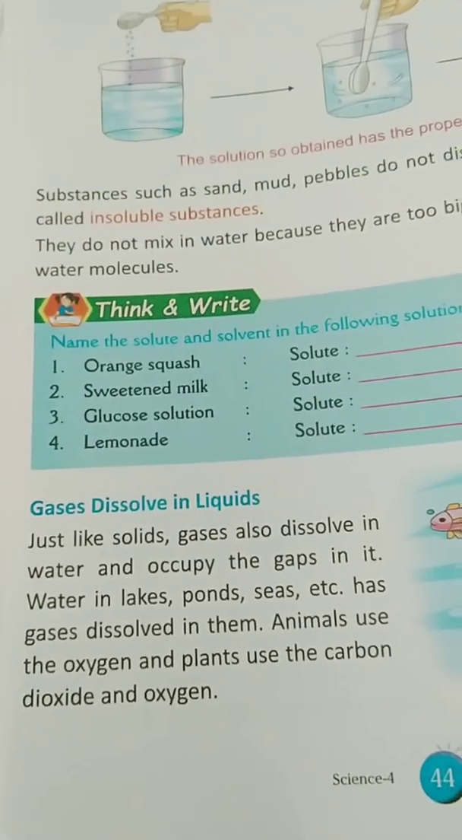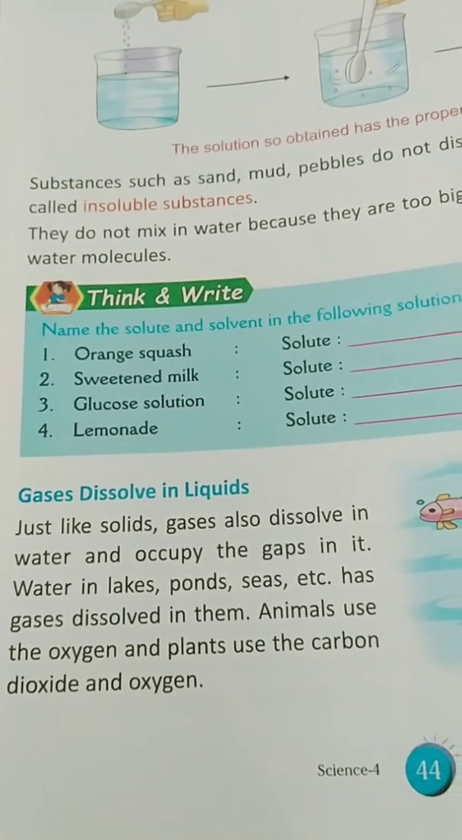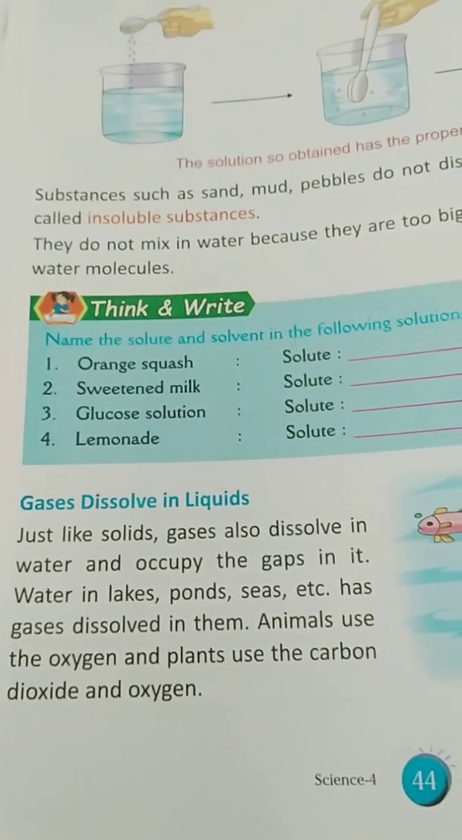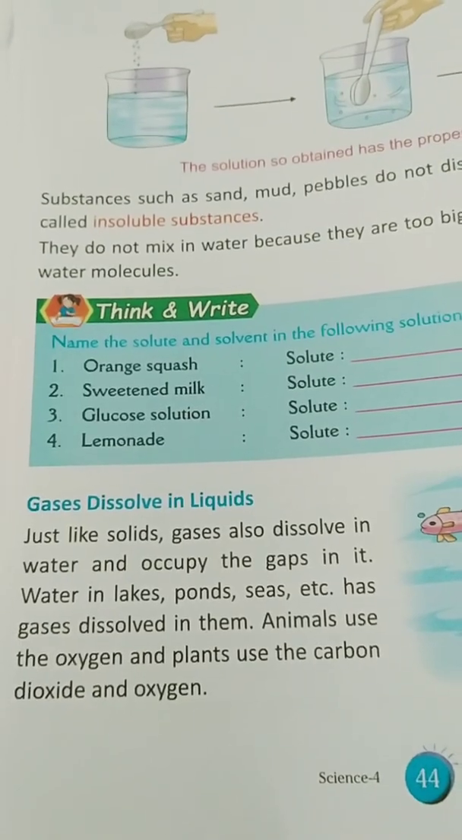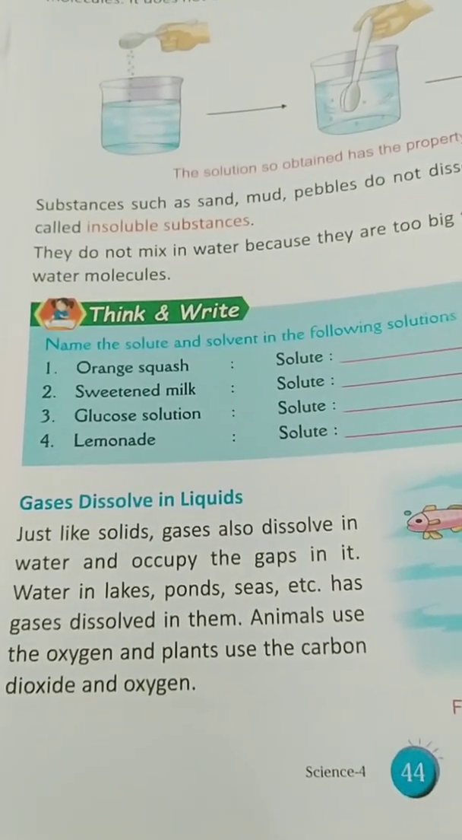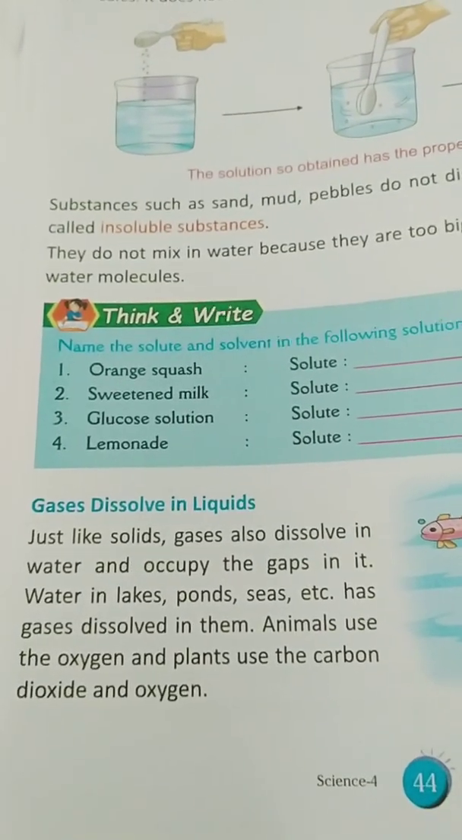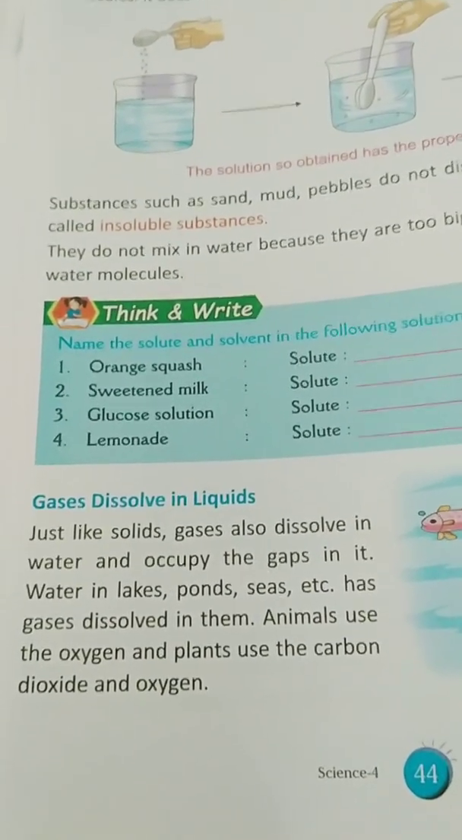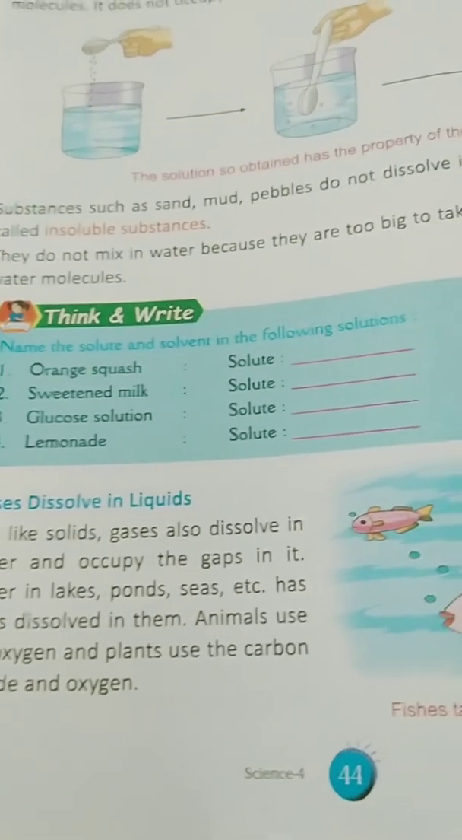Now gases dissolve in liquid. Just like solids, gases also dissolve in water and occupy the gaps in it. Water in lakes, ponds, seas, etc. has gases dissolved in it. Animals use the oxygen and plants use the carbon dioxide and oxygen.